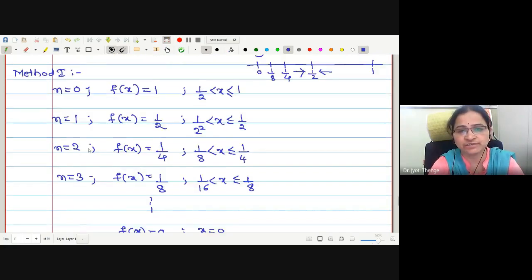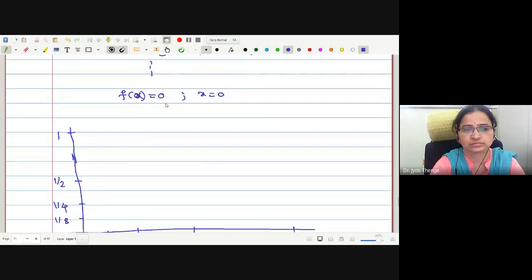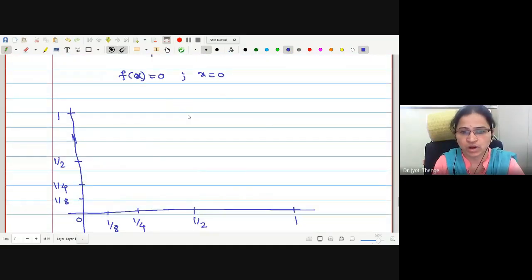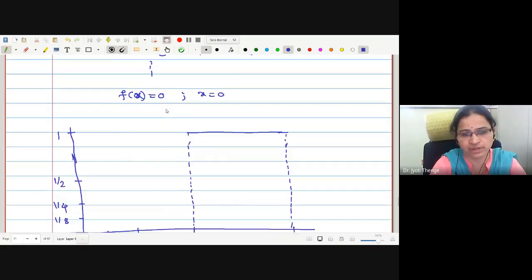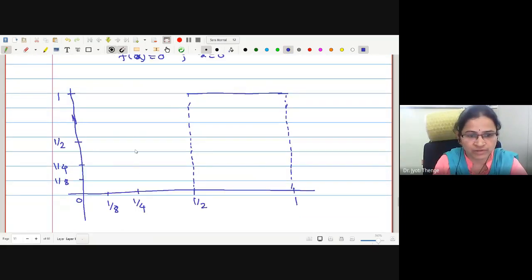What is the function defined for 1 to half? This is 1. 1 to half means this portion. If you are not getting me, you just tell me. Actually, this is not equal to half, this is just nearer to half. Next is from 1 by 4 to 1 by 2. From 1 by 4 to 1 by 2. Now this 1 by 2 is enclosed.